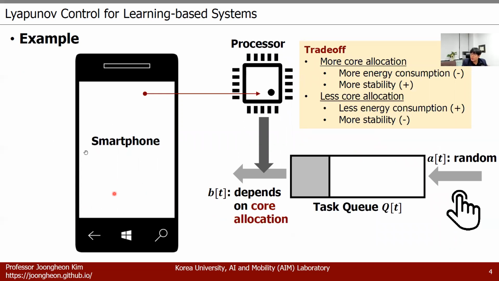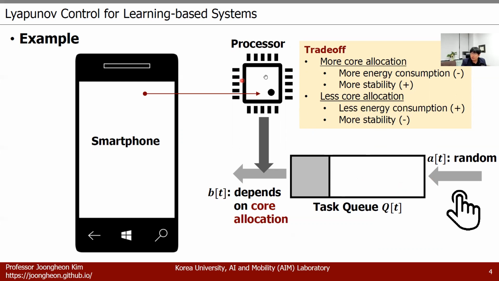So here we have one example. Suppose that we have one smartphone here, and inside the smartphone, we have one processor. And then we have a task queue inside. So when we touch our smartphone, we activate our Facebook, YouTube, and so forth. Then we are generally making some tasks in order to execute the applications. And then the executions will arrive randomly. That's why the arrivals are random. And the tasks will be inside the queue. This queue is called the task queue.